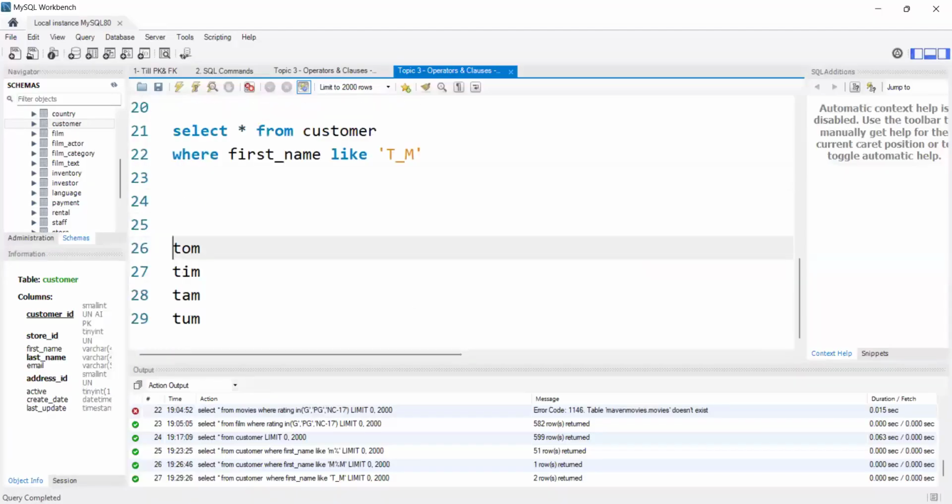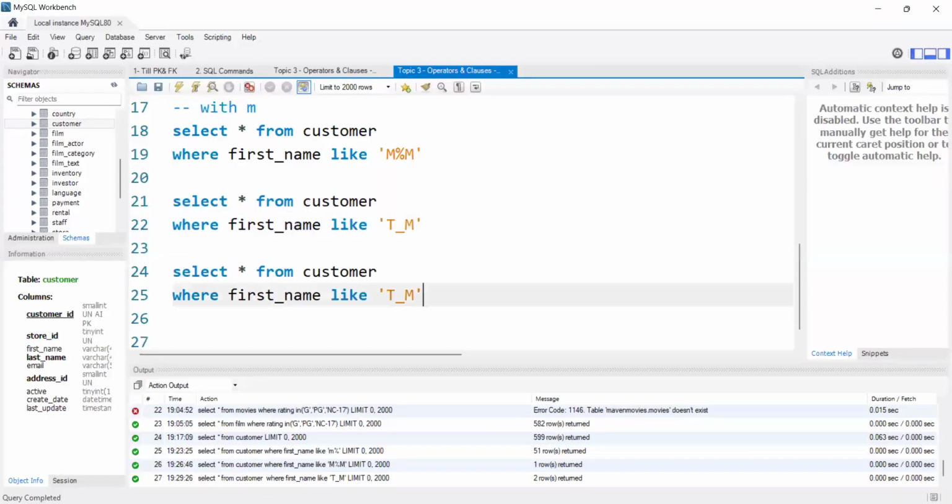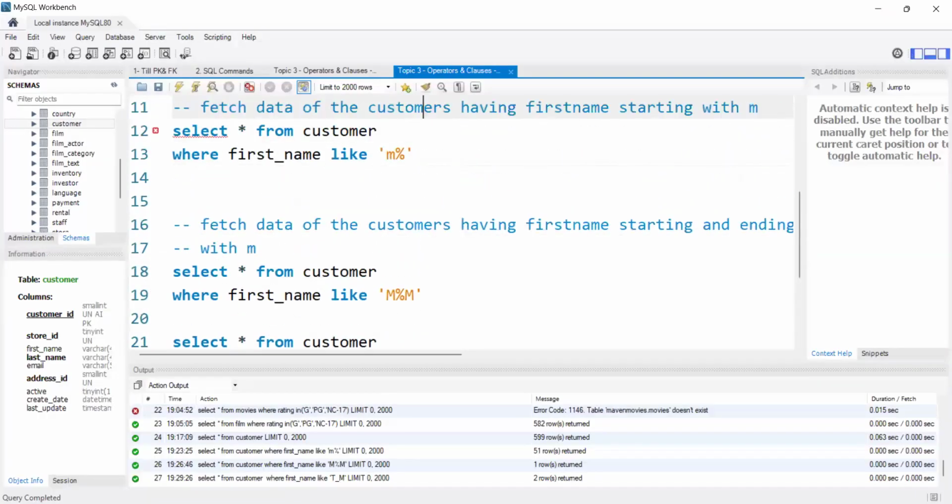Yes. Let's see some more questions. Suppose I write two underscores here. The last character should be mentioned. If we want only the first character to be M and anything afterwards, there is no need of mentioning any last character.